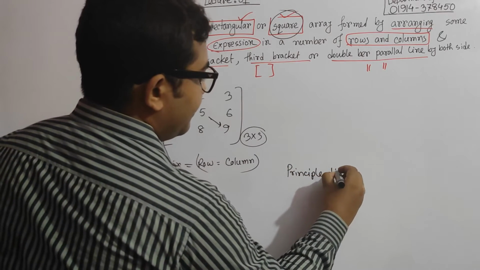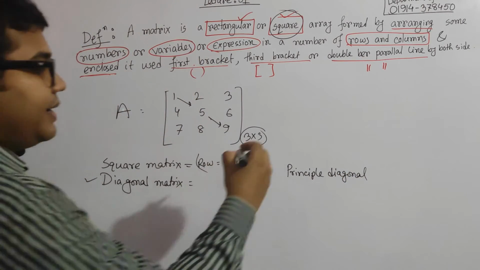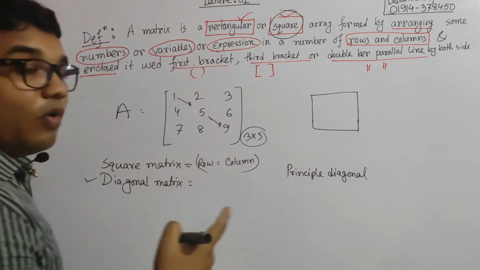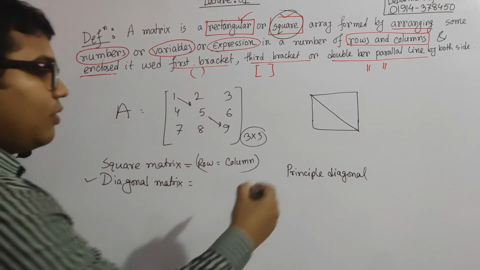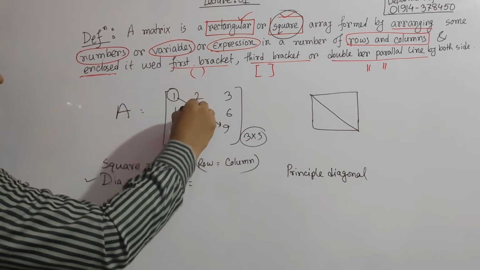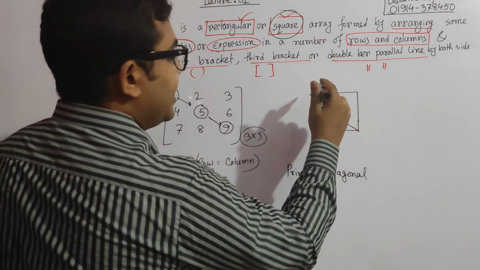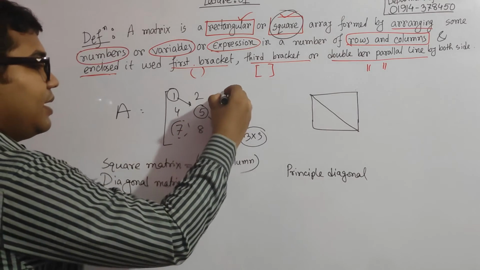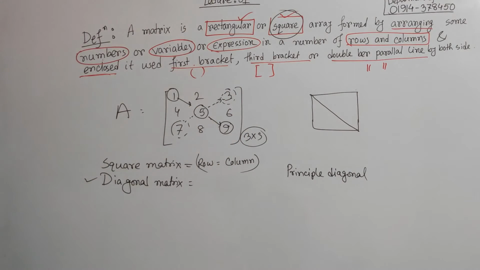Principal diagonal. What is the principal diagonal? My dear students, when we are looking at a square, we know where the diagonal is. The diagonal must go this way and also this way, but in the case of a matrix, these entries are known as the principal diagonal, and these other entries are known as the secondary diagonal.